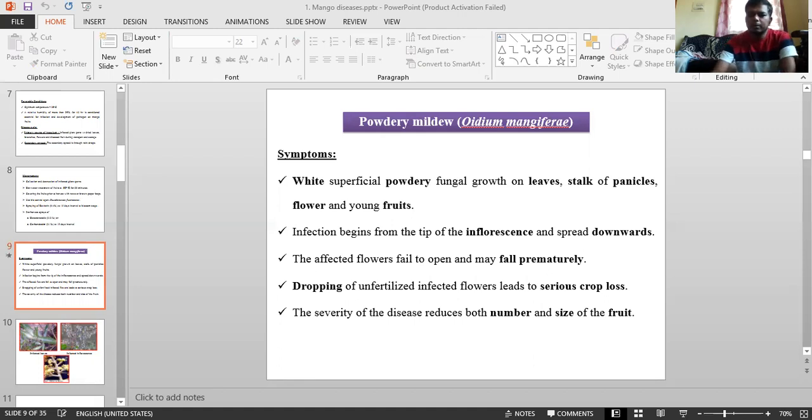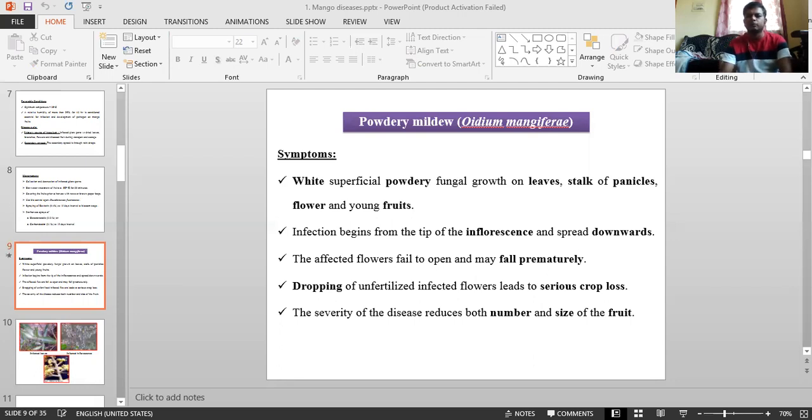It is reported from India as well as South Asian countries, meaning India, Pakistan, Ceylon, Bangladesh, and Nepal. Even in African countries it is present. In India, it is commonly present wherever there is a fruit crop, but majorly in UP, Maharashtra, Karnataka, Andhra Pradesh, Tamil Nadu.